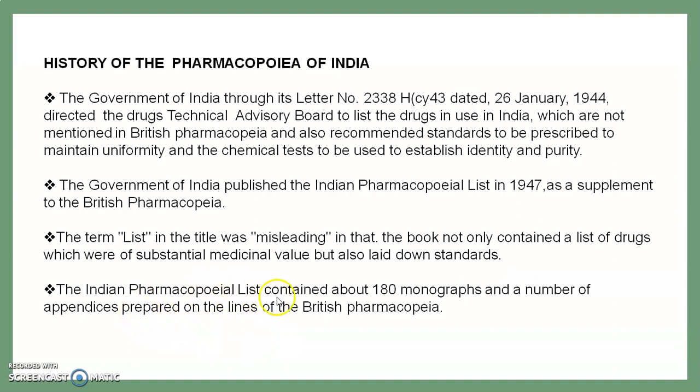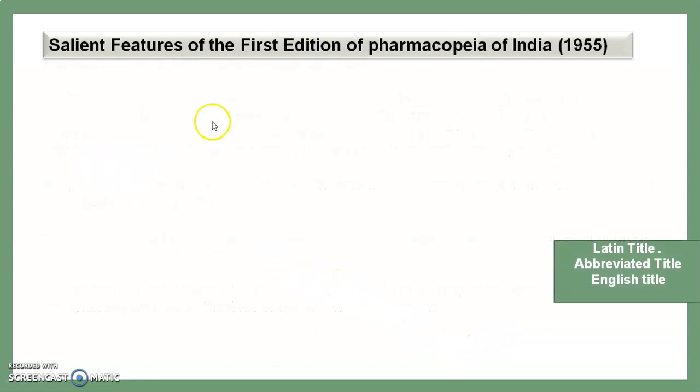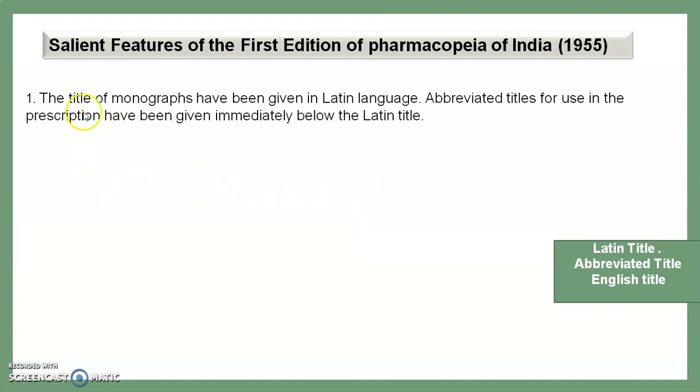The Indian Pharmacopoeia List contained about 180 monographs and a number of appendices drawn from the lines of the British Pharmacopoeia.